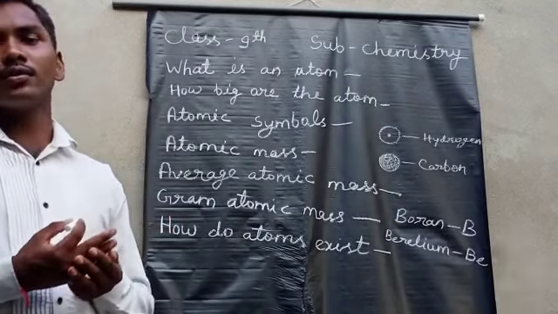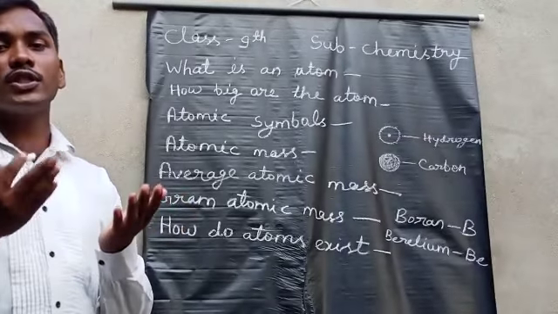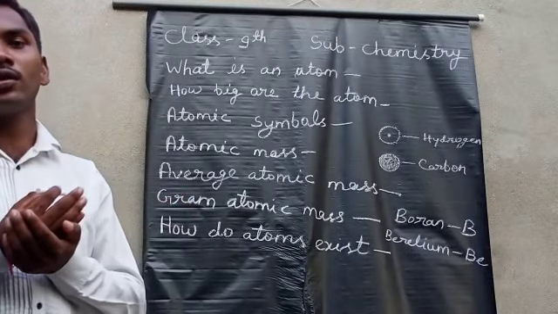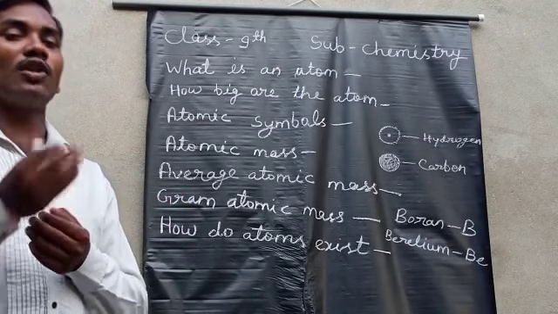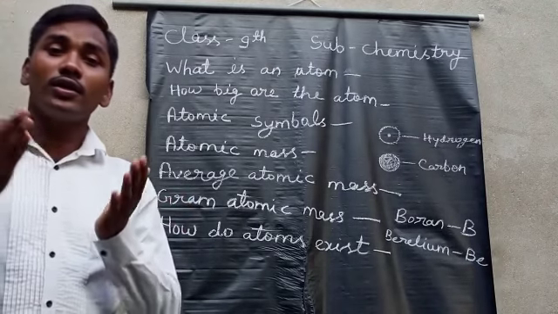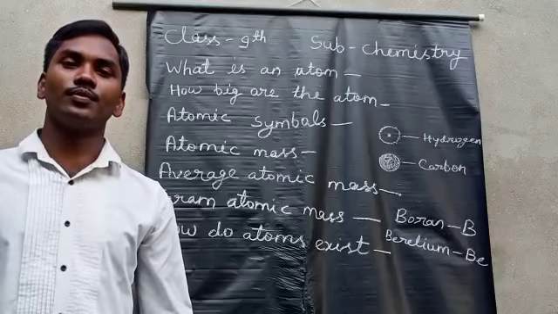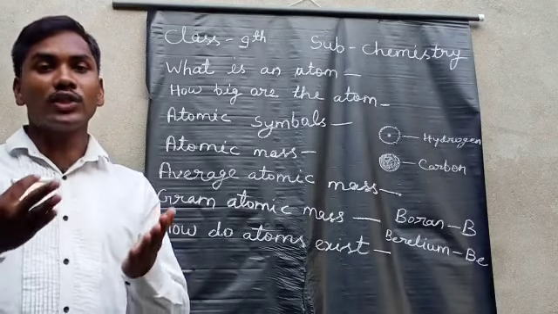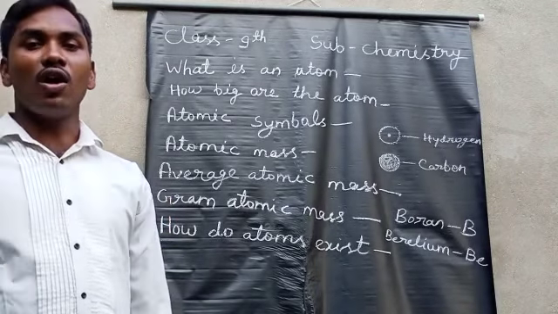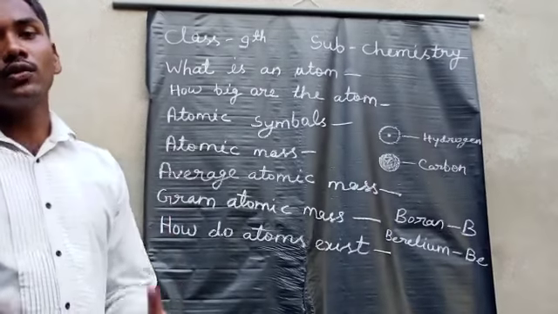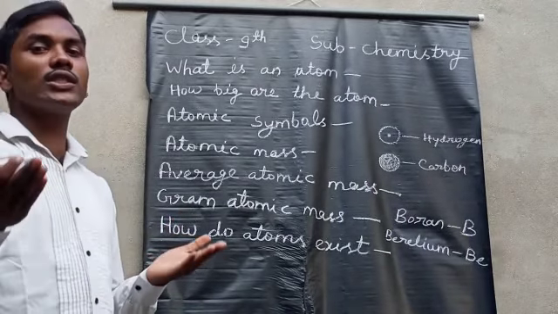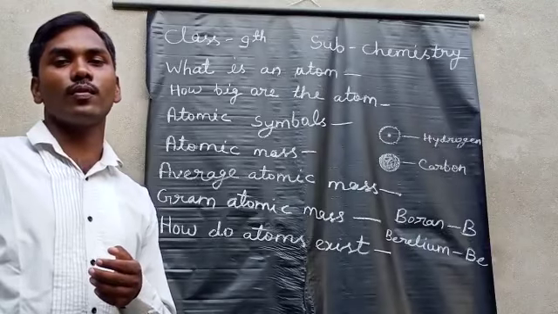Isotopes are atoms of the same element having the same atomic number but different masses. So the actual mass of the atom is known as the average atomic mass.